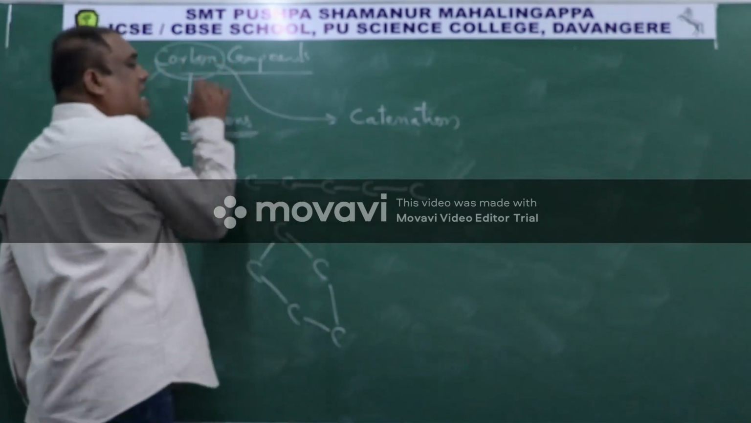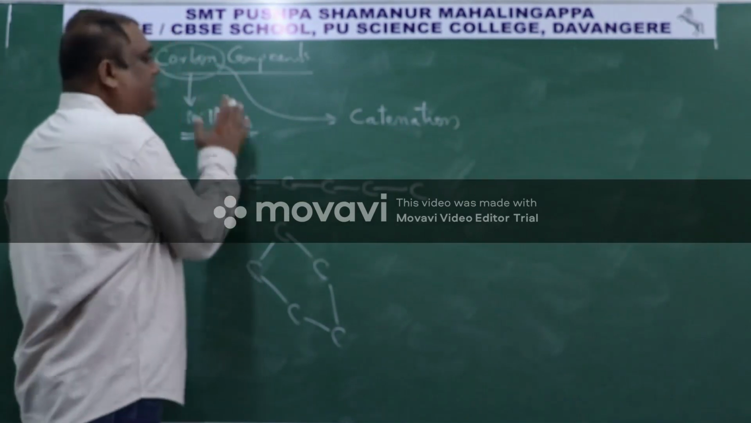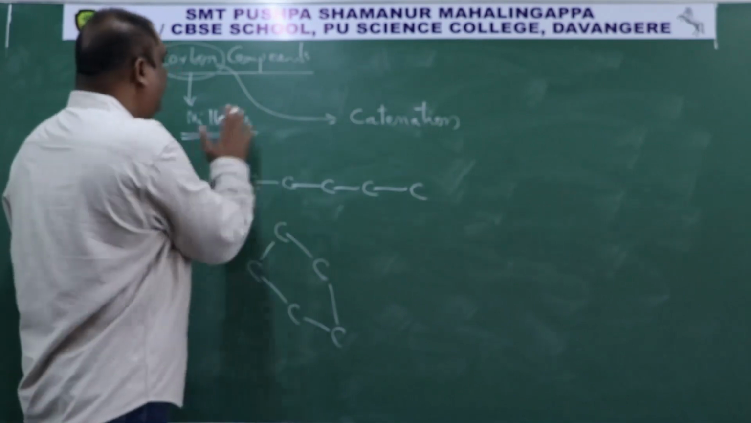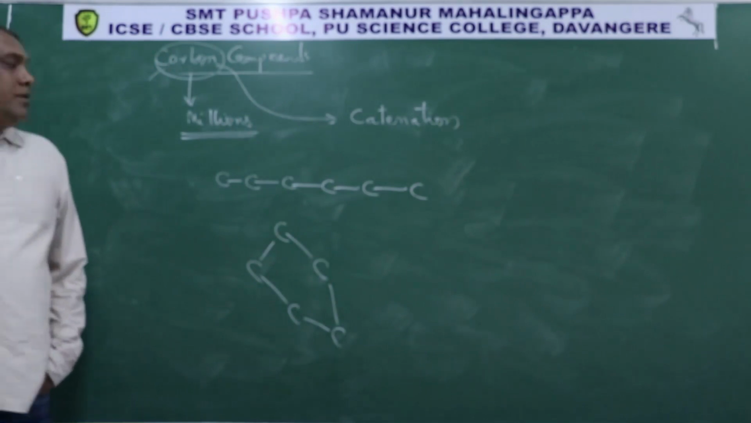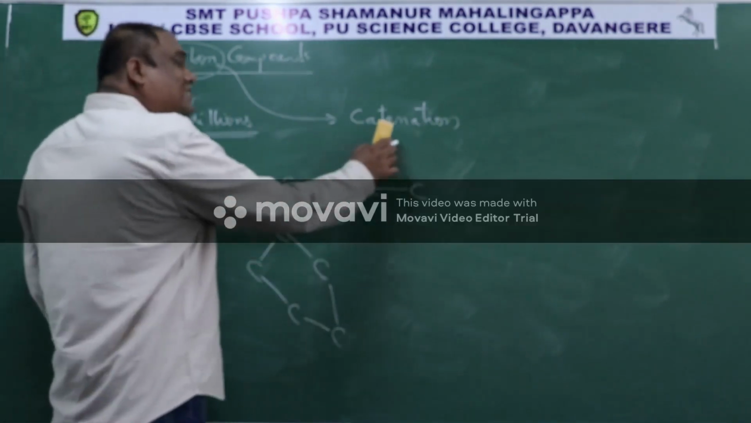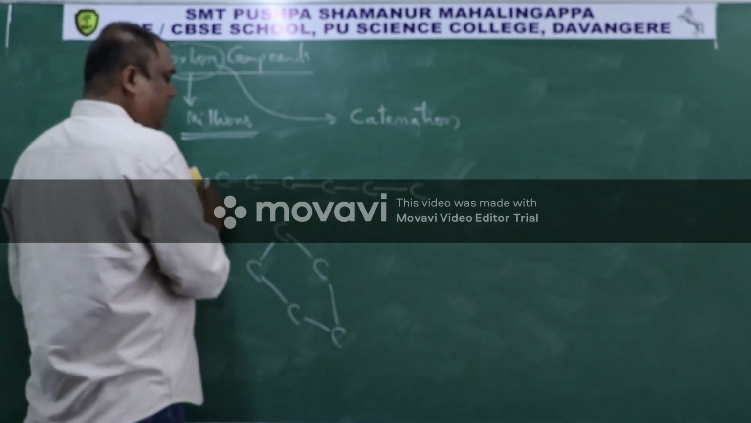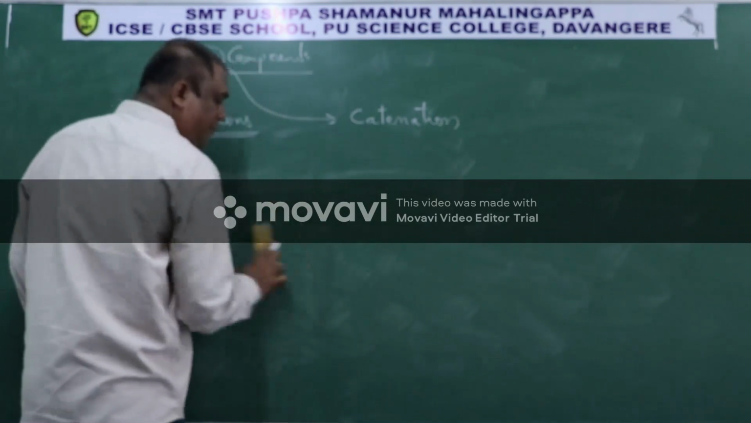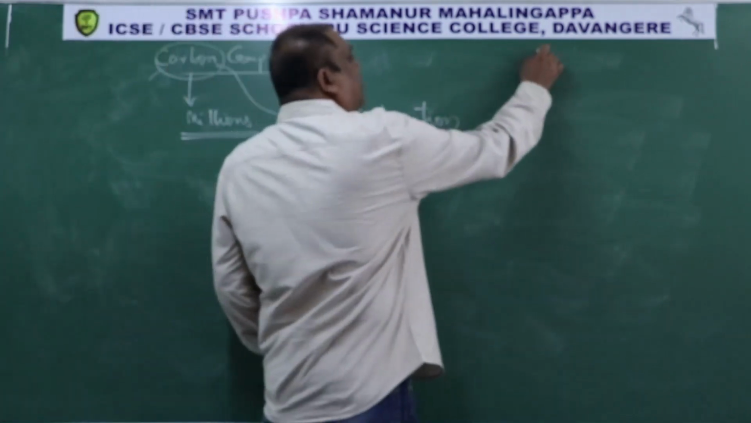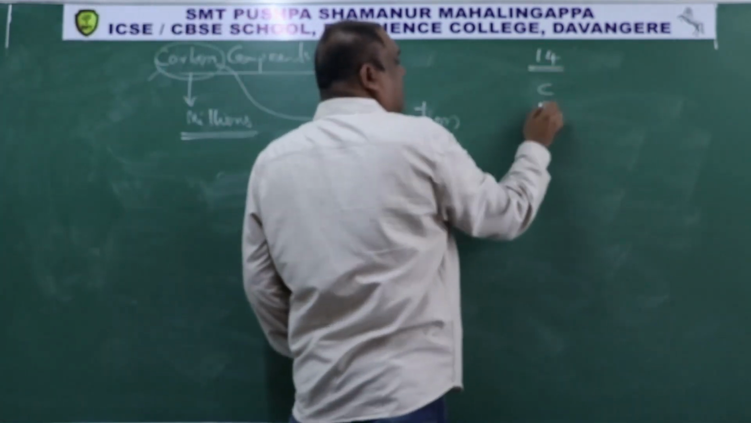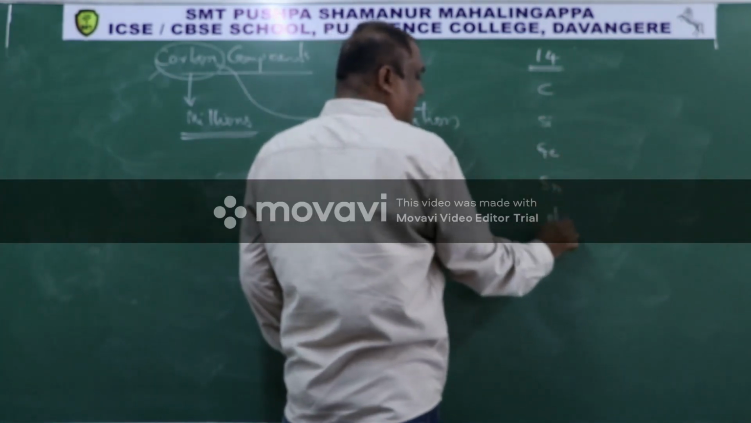Now, the carbon element has the highest catenation power. That's why carbon can form millions of compounds. Like this, catenation ability is not seen for other elements in the periodic table. So let us take group number 14 elements in the periodic table. We have carbon, silicon, germanium, tin, lead.